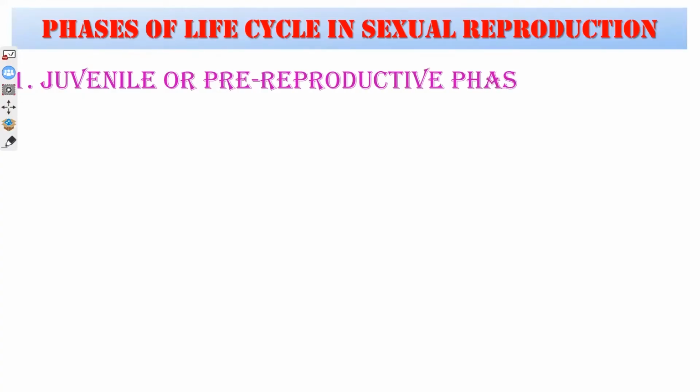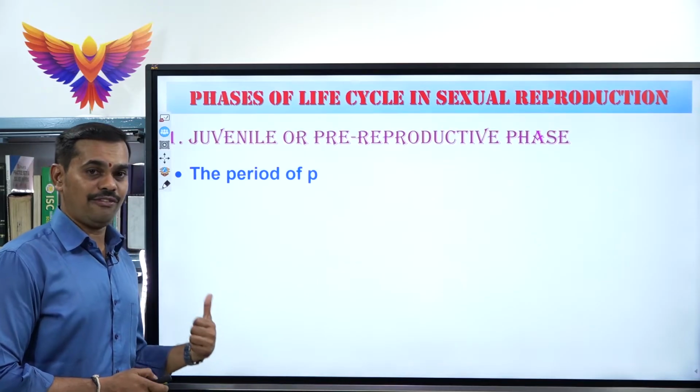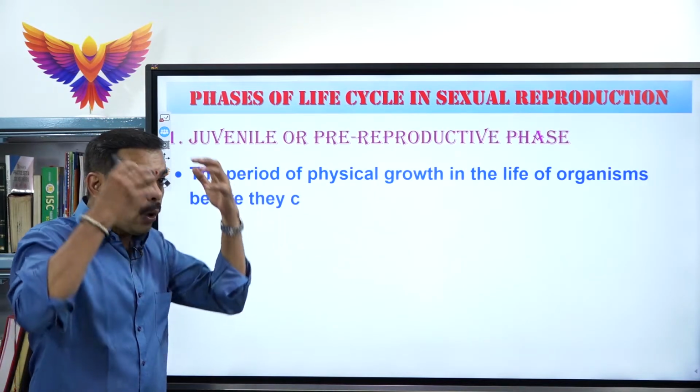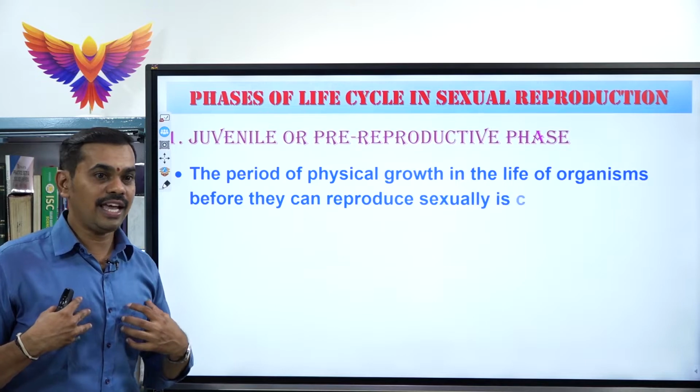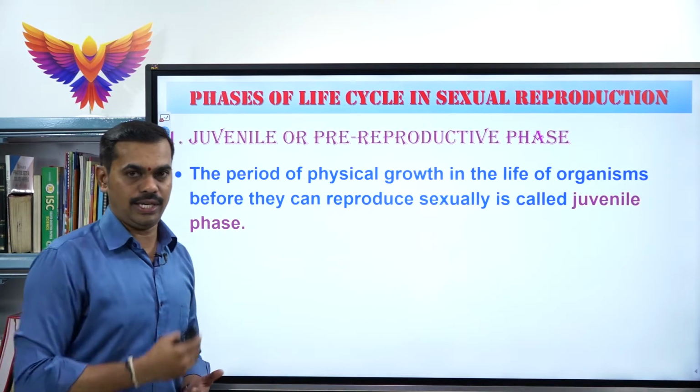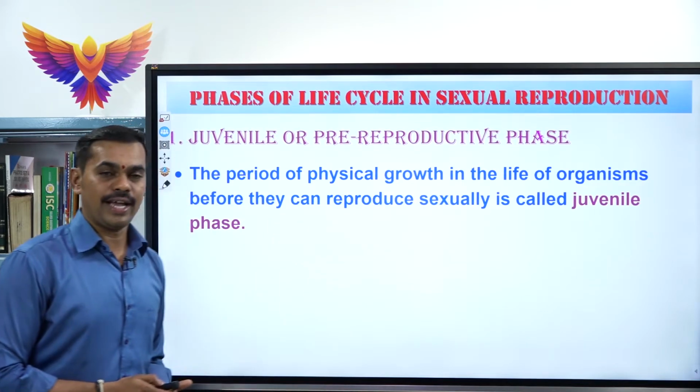The first one is called the juvenile or also called the pre-reproductive phase. See, the juvenile phase can be defined as the period of only physical growth in the life of an organism before they can reproduce sexually. That is called the juvenile phase.